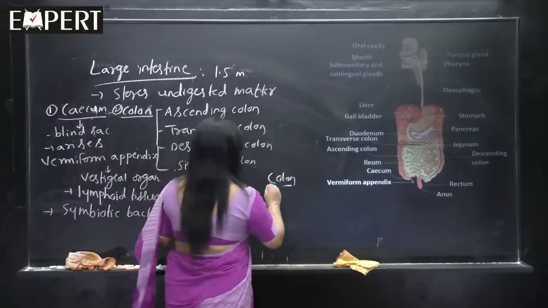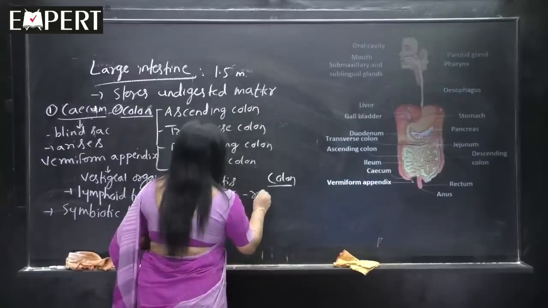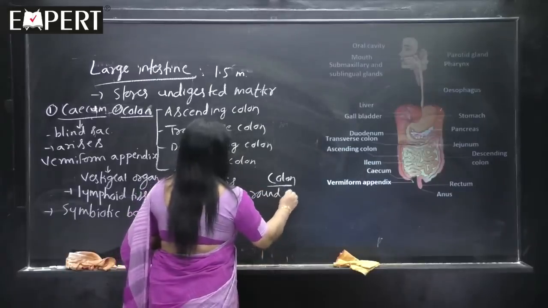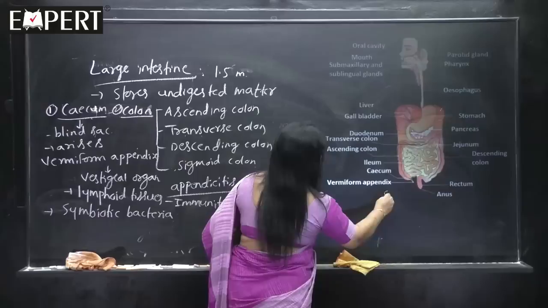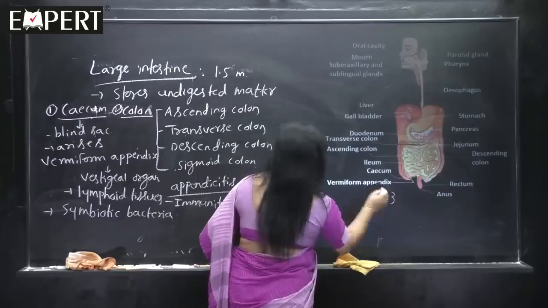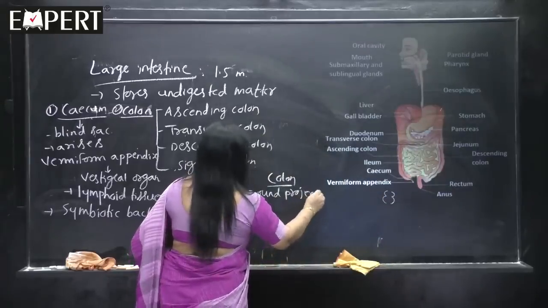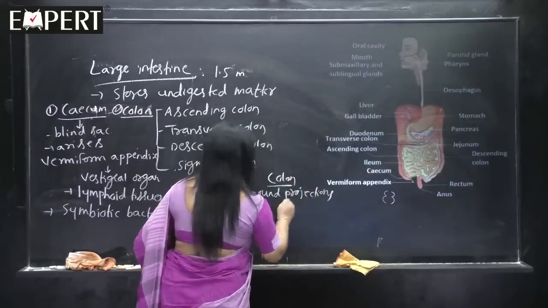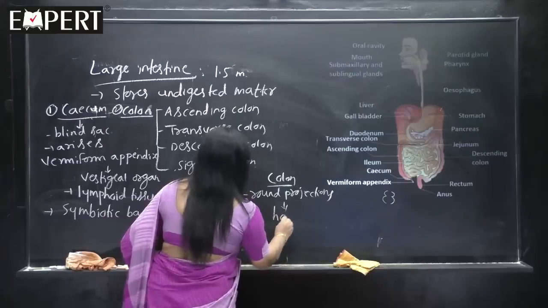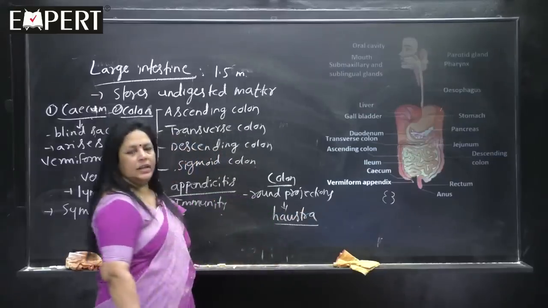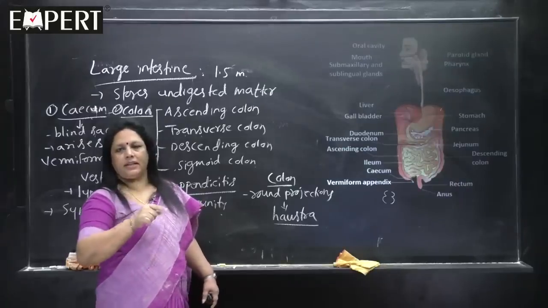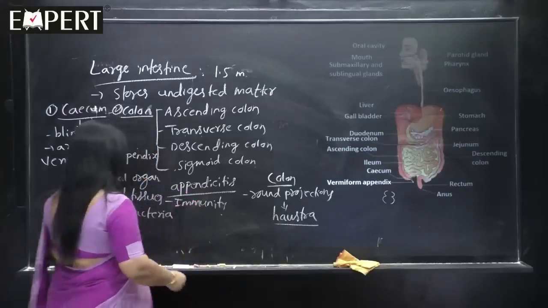Now, colon shows round projections like this, you should imagine these projections like this, round projections which are called as haustra. Please remember, it shows some projection like structures which are called as the haustra.